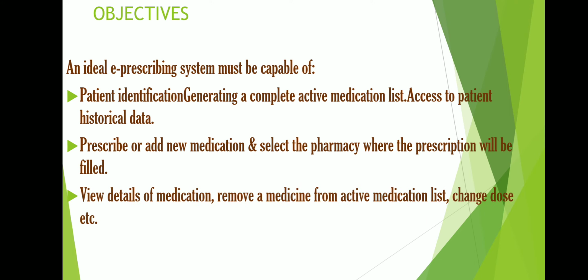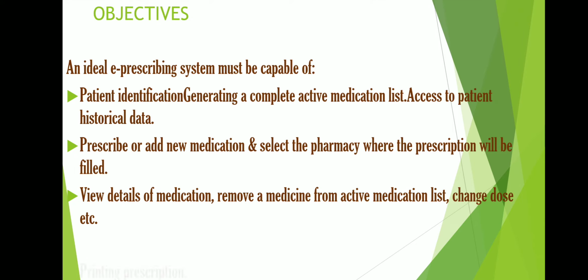Then the software system should also have provision to view details of the medication, remove a medicine from the active medication list, and change doses. So the prescribing system should allow any type of modification.